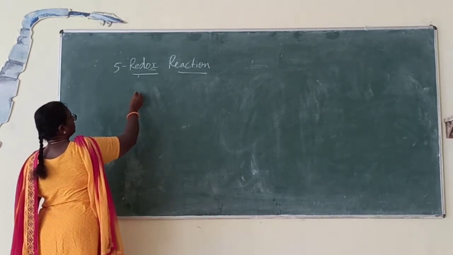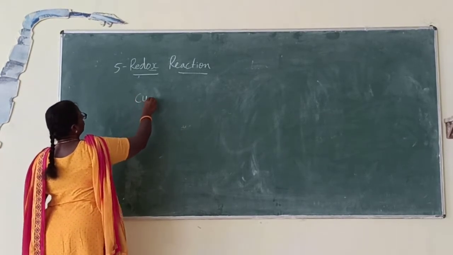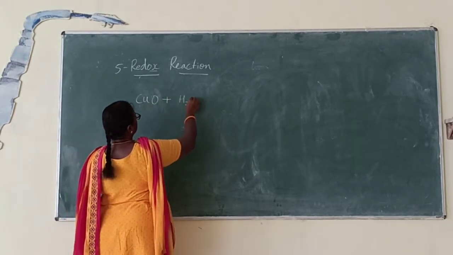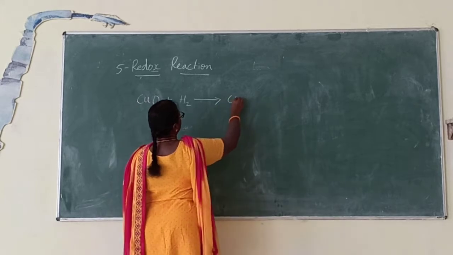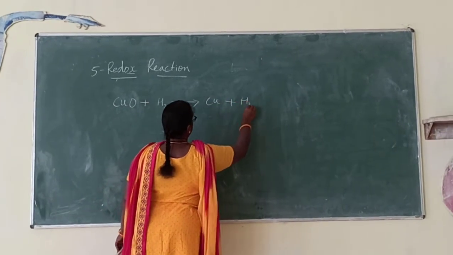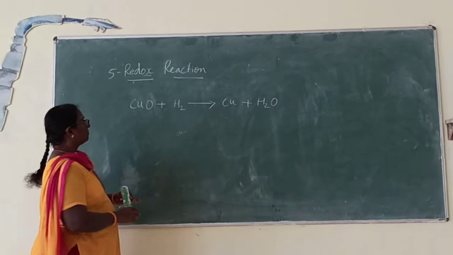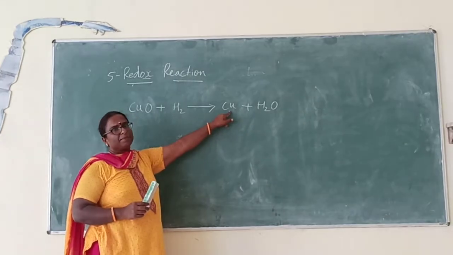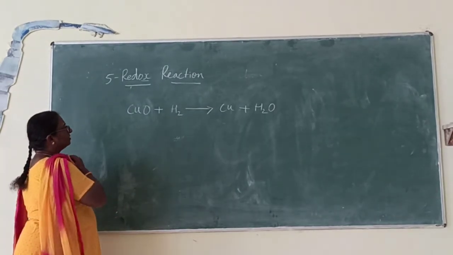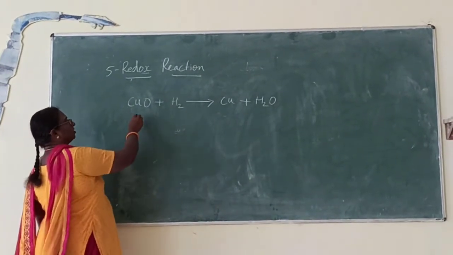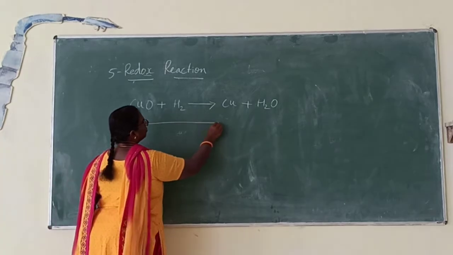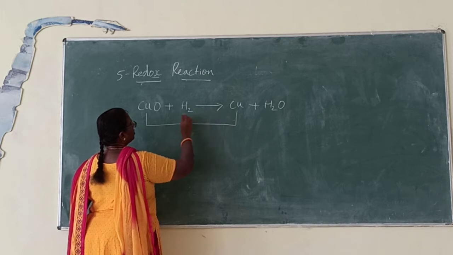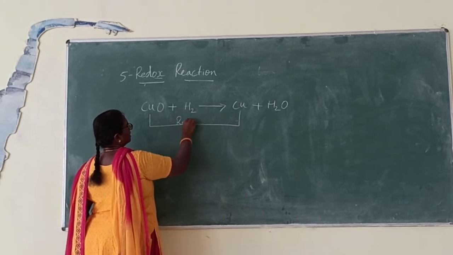Let me give an example for this. CuO, let me take the same example. Copper oxide plus hydrogen gives copper plus water. The color of copper oxide is black. The color of copper is shiny brown. Here, what is happening? Copper oxide is converted to copper. Therefore, oxygen is removed here. Therefore, this is reduction.